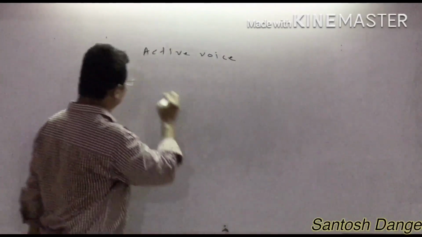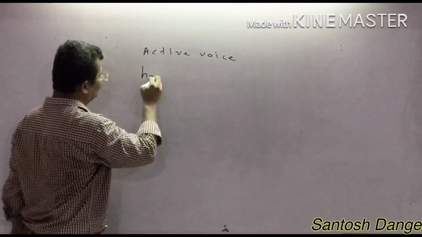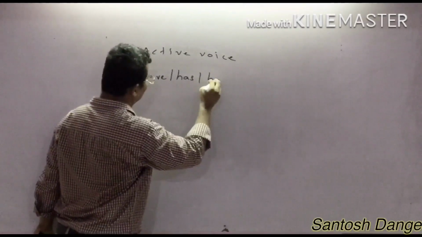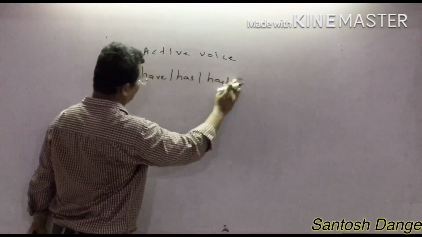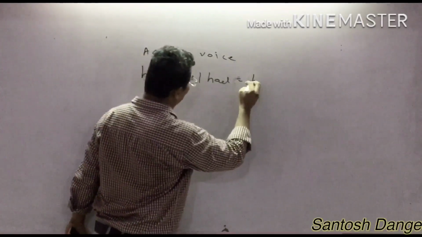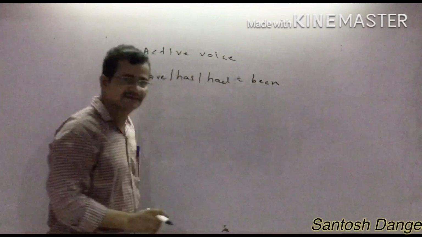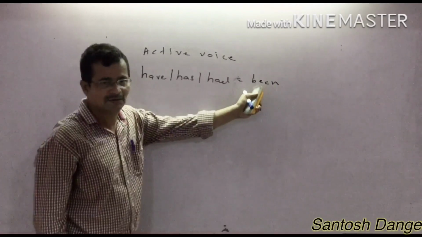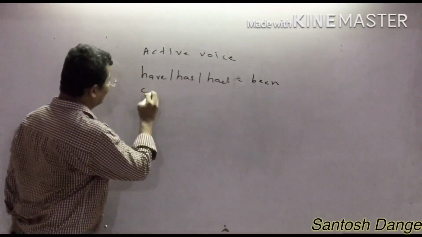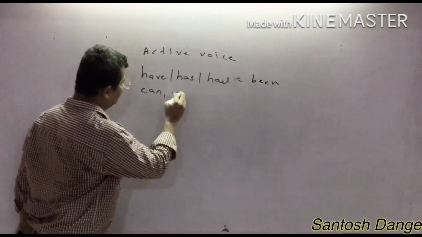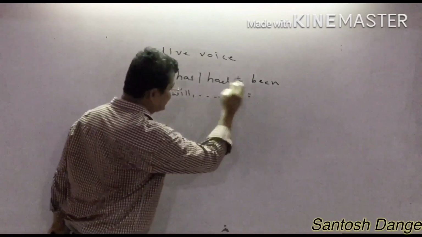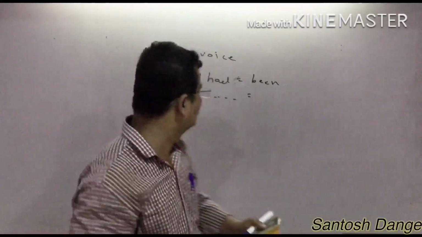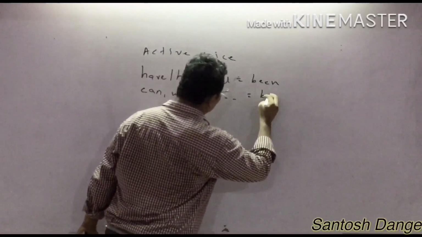In active voice, whenever they have given have, has or had, you have to use been to join the sentence. Whenever they have given have, has, had, what do you take to join the sentence? Been. But suppose they have given any other auxiliary verb instead of have, has, had, you have to use be to join the sentence.